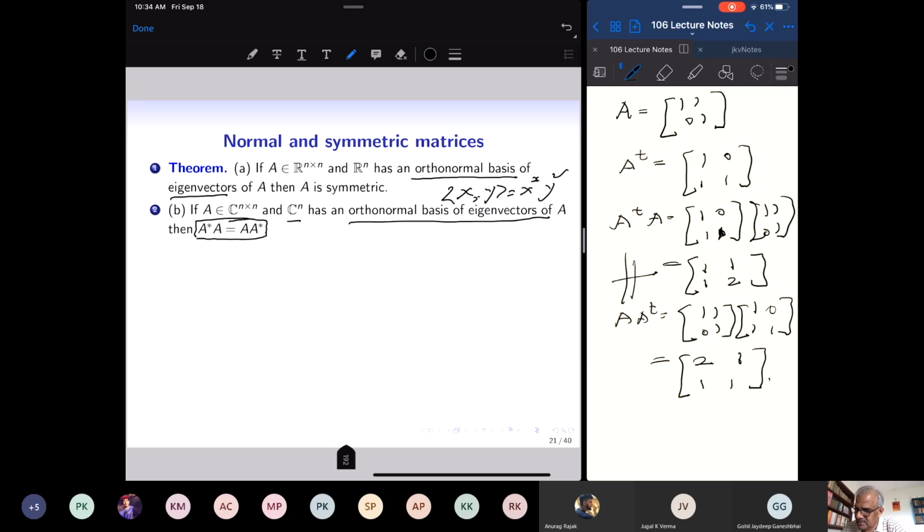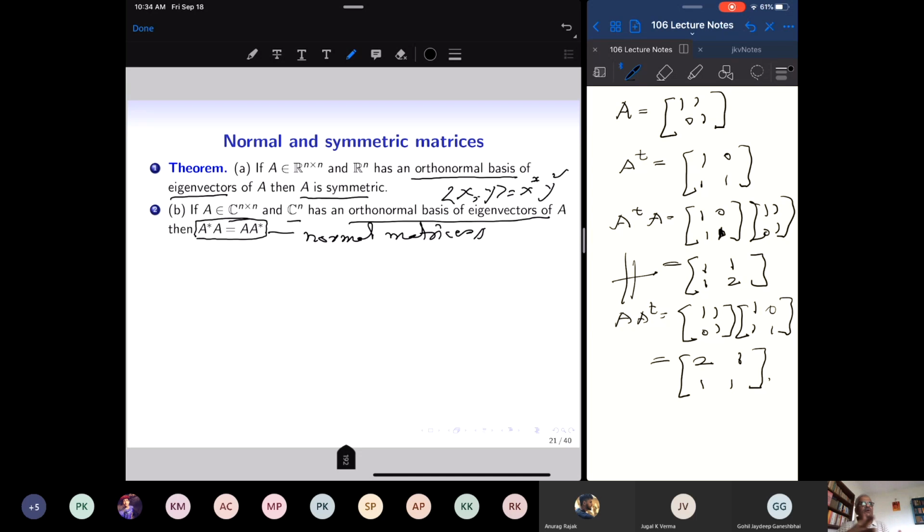And if I have a real matrix which has an orthonormal basis of eigenvectors, then it must be a symmetric matrix. So such matrices are called normal matrices. Those which commute with their complex conjugate transpose, these are called normal matrices.